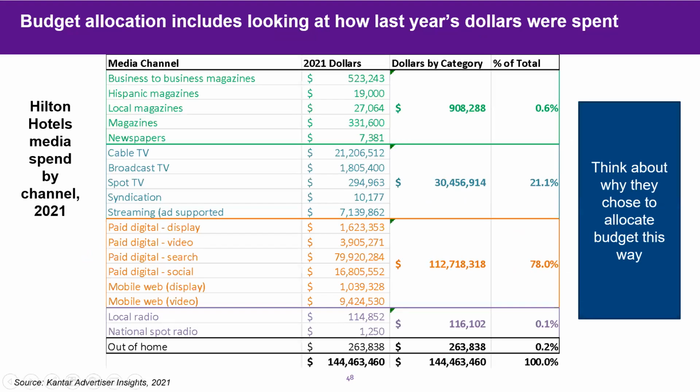Budget allocation includes looking at how last year's dollars were spent. Here's just an example, and you can see for Hilton Hotels, the media spend by channel in 2021, which was a difficult year for the travel industry. But you can, through analysis of this and Hilton's competitors, think about why they chose to allocate their budget this way.